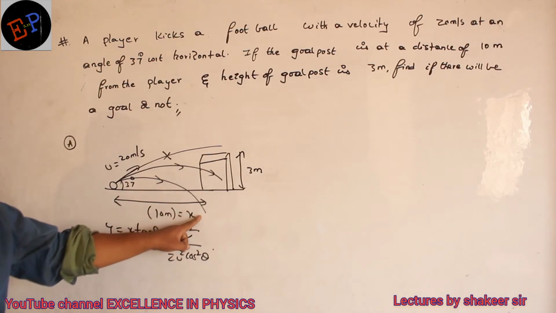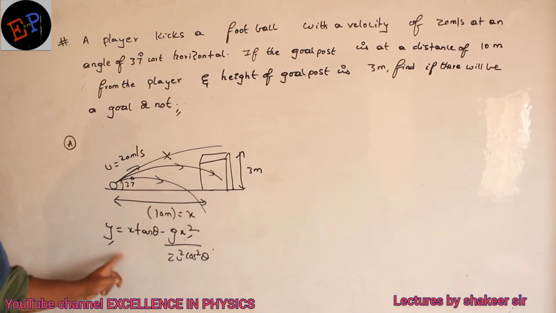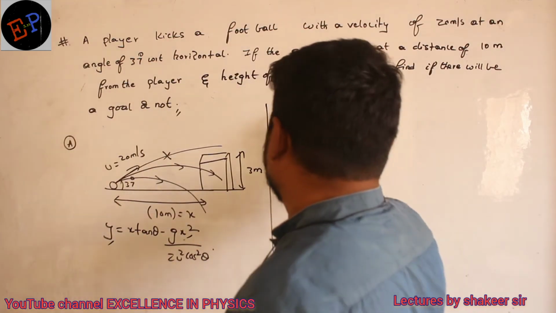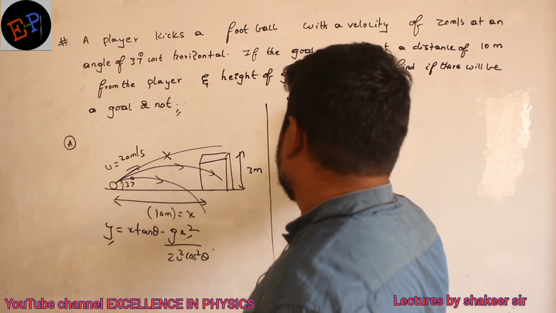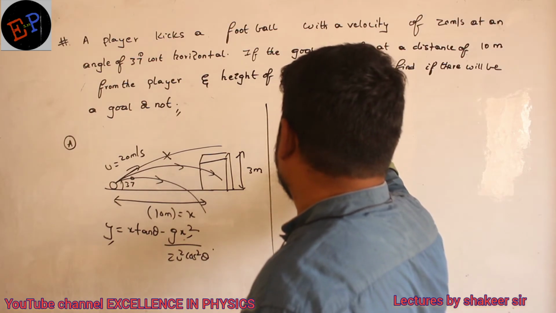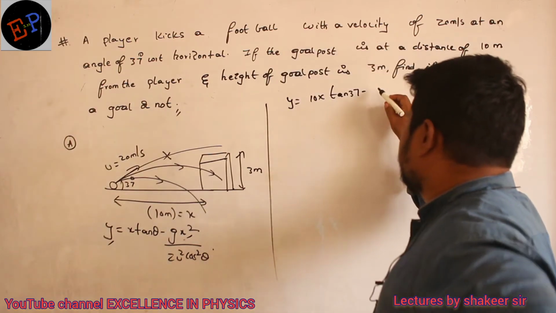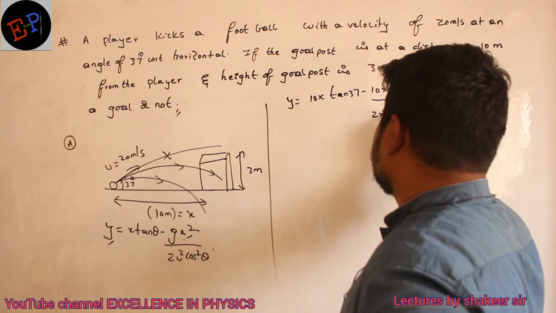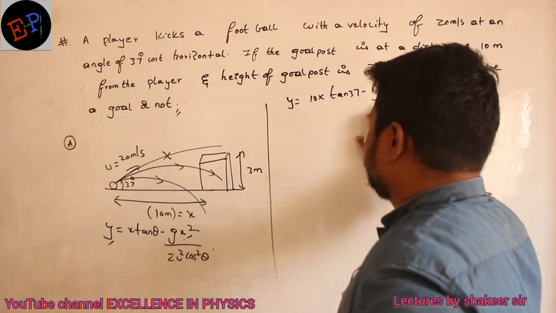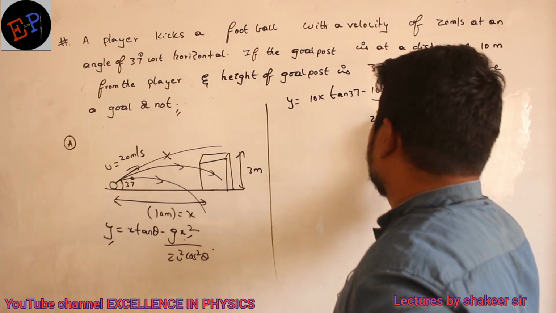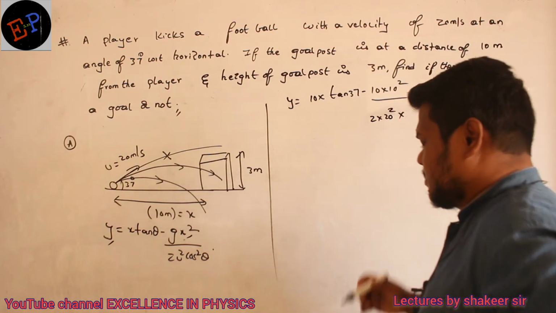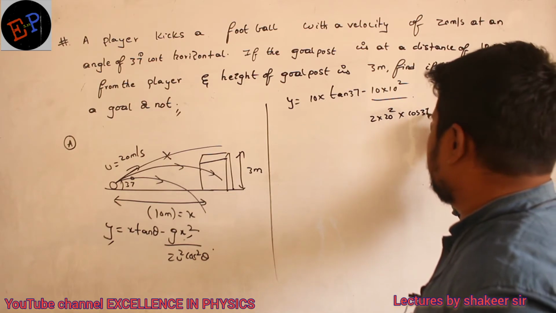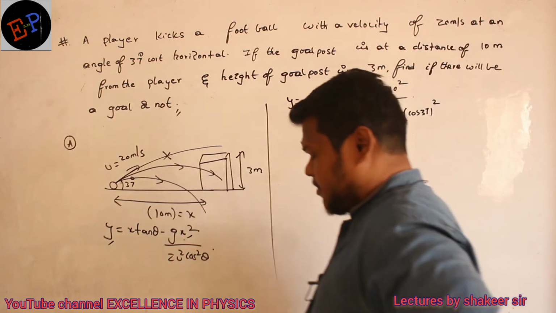Now substitute all the values. At x value 10, see what is the y value. Check your answer. Come on. x value is 10. tan 37 minus g value, x value 10 square, divided by 2, initial velocity is 20, so 2 into 20 square multiplied by cos 37, cos 37 whole square. Okay, ma?